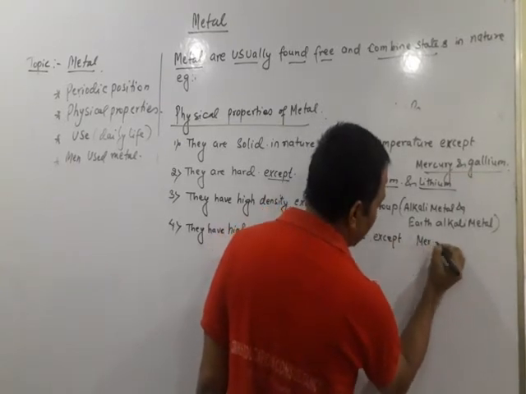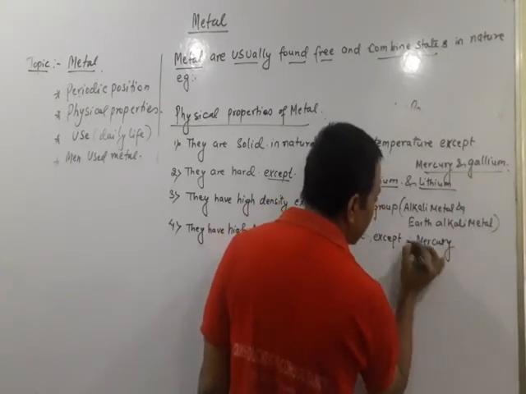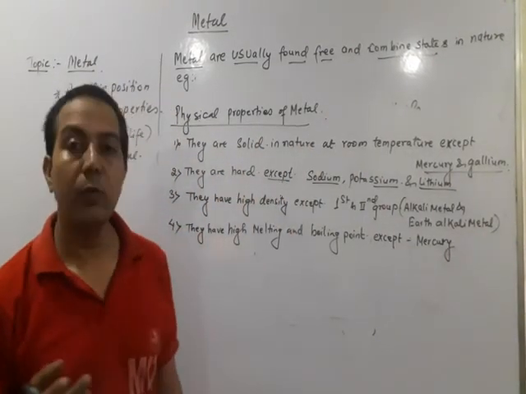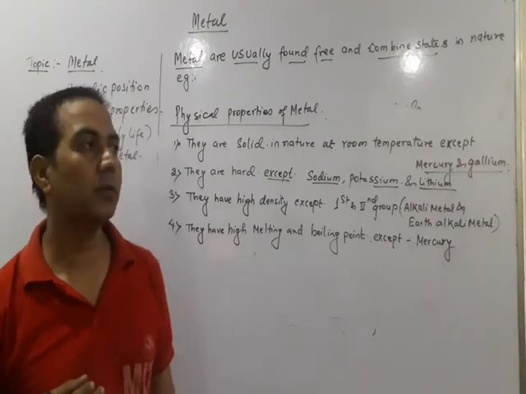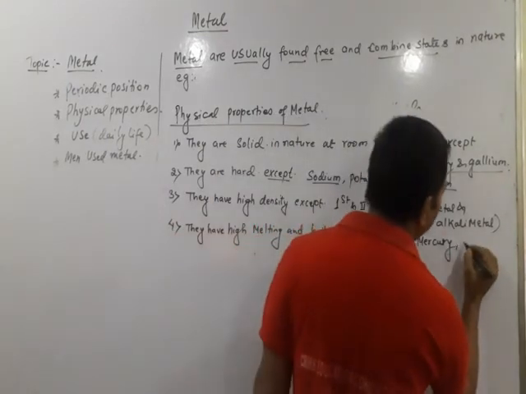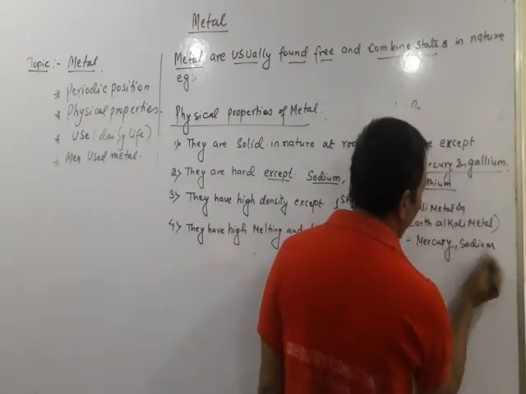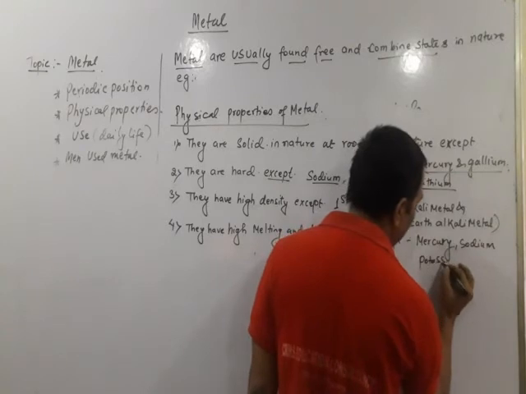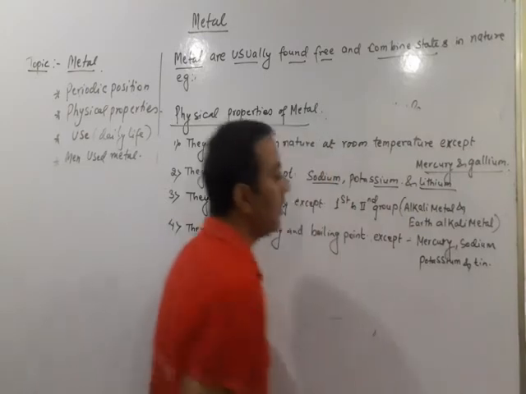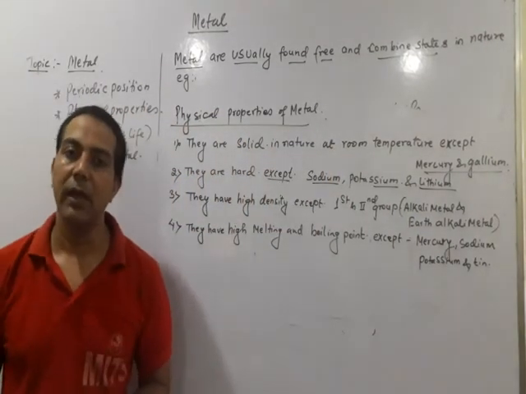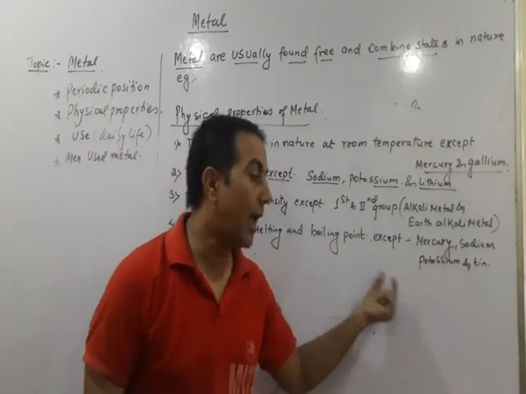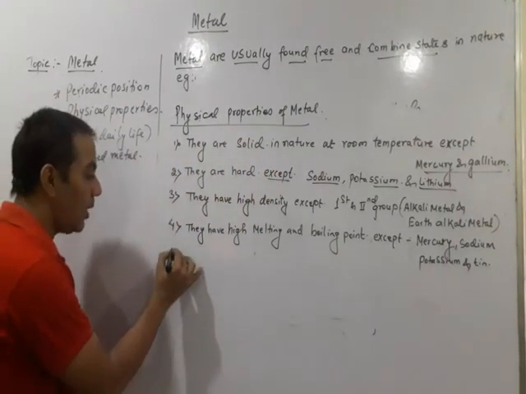mercury. It is very sensitive. Where do we use it? We use it in a thermometer. Yes, so it does not require a large amount of heat. Sodium, potassium, and tin also do not require a large amount of heat, or they have low melting and boiling points.